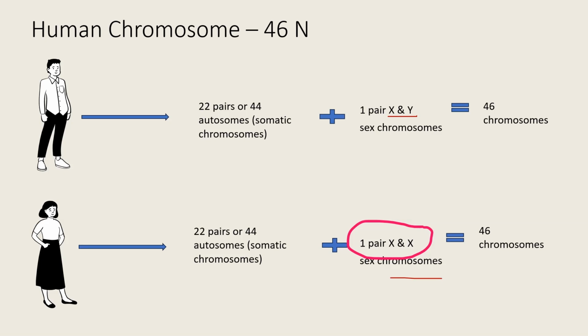One of the X chromosomes of the somatic cell in the female cell becomes inactive. The other one is active. Okay. Why does this happen? This happens to balance between sexes.